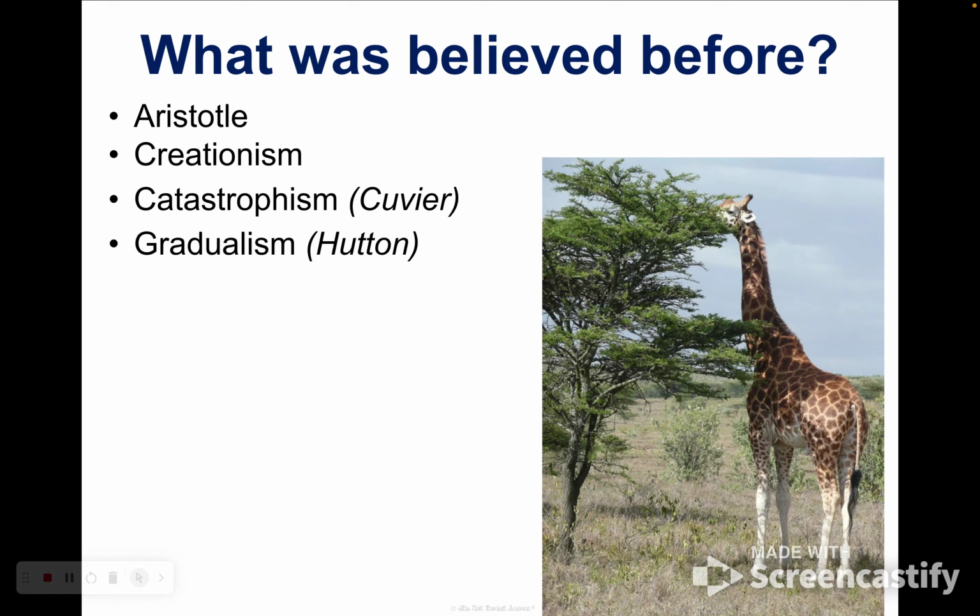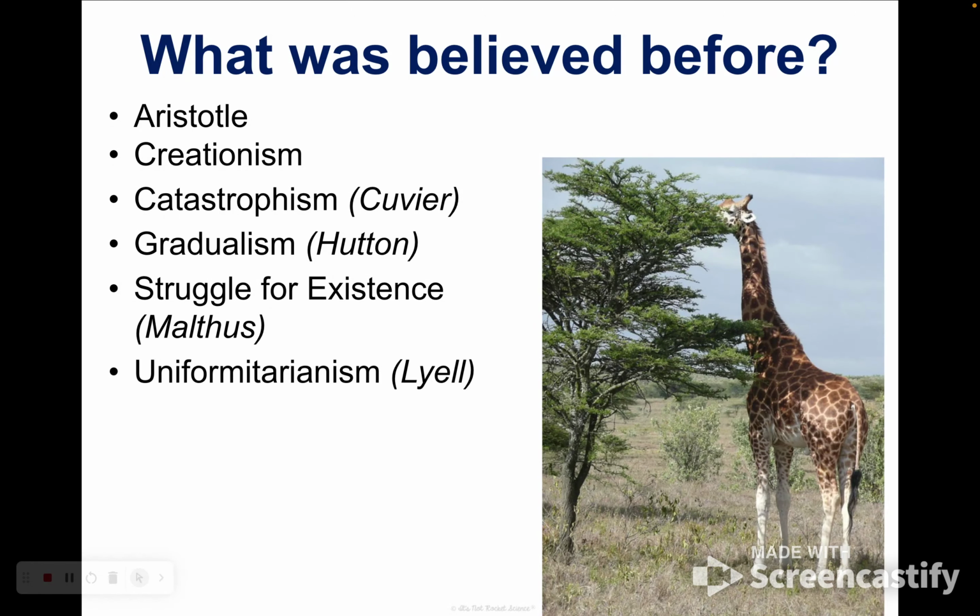Gradualism was by Hutton. He basically said instead of these really big changes happening, it would be slow, small changes happening over and over and over again that would eventually become a big change. Thomas Malthus came up with the idea that living things compete with each other. There are way more offspring in a population than can possibly survive, so some of them aren't going to survive. Only the best ones are going to be able to survive.